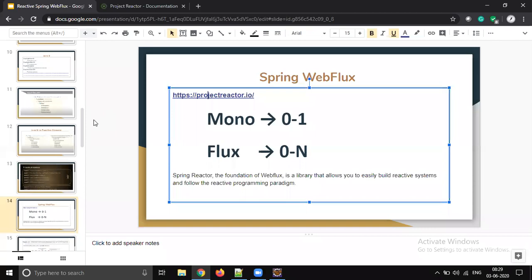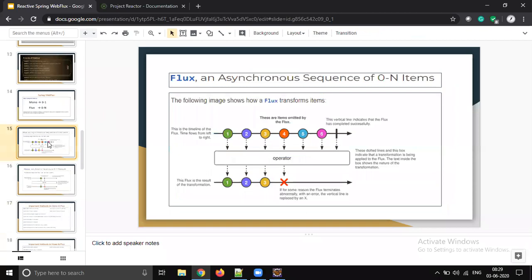But anyway, we are not going to learn the full Project Reactor. We are going to focus mainly on two classes: one is Mono and another one is Flux. If you go to the official documentation or any tutorial, this is the famous diagram. The first line indicates the publisher and the second line indicates the subscriber. Subscribers subscribe to the publisher through some operator, and the data flow starts from publisher to subscriber.